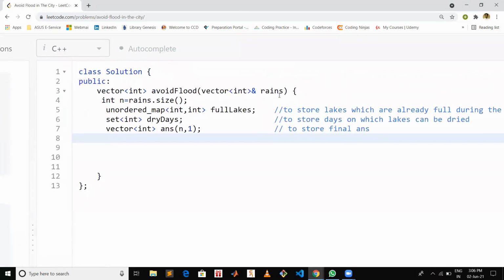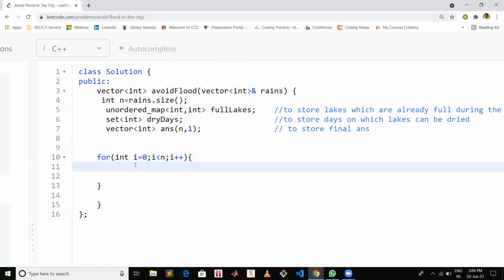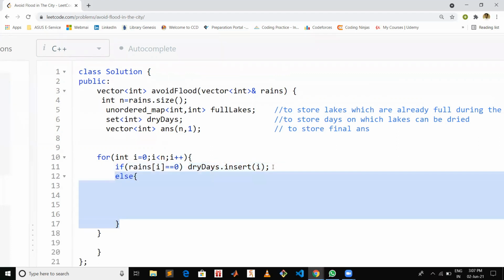Now we will loop over our rains array. We will loop from i equal to 0 while i is less than n. First, I will check if rains[i] equals 0. That means we can dry any lake on this particular day. So in our dry days, I will insert i, which denotes the day on which a lake can be dried. Now, if it's not equal to 0, the answer[i] should be -1.